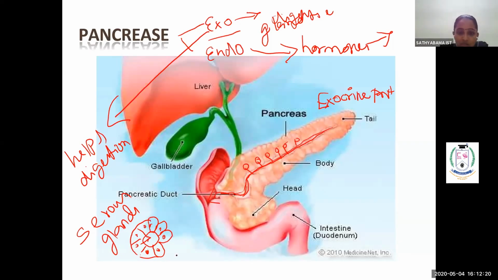Next, what is the endocrine part? The majority, 60 to 70%, will be exocrine cells, and the rest will be endocrine. When you look at the substratum, within it you will have small dotted islets. The gathering of the beta cells, which is going to produce the hormone, is called the islets of Langerhans.